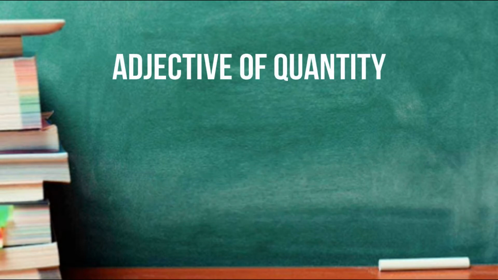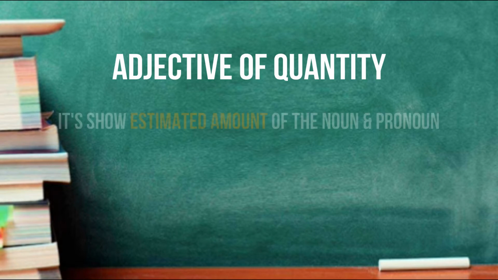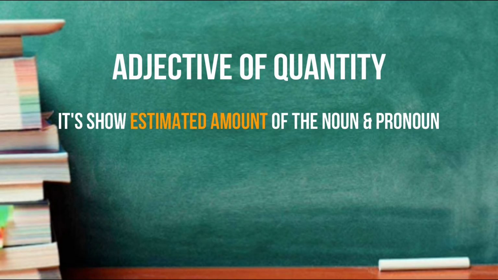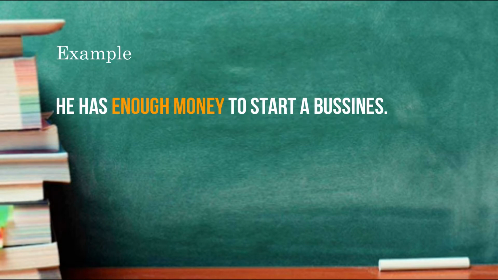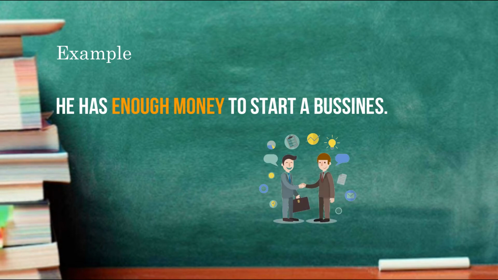Adjective of quantity. The adjective of quantity indicates the amount or estimated amount of the noun or pronoun in the sentence. It does not provide information about exact number. It only tells us the amount of the noun in relative or whole terms. For example, he has enough money to start a business.